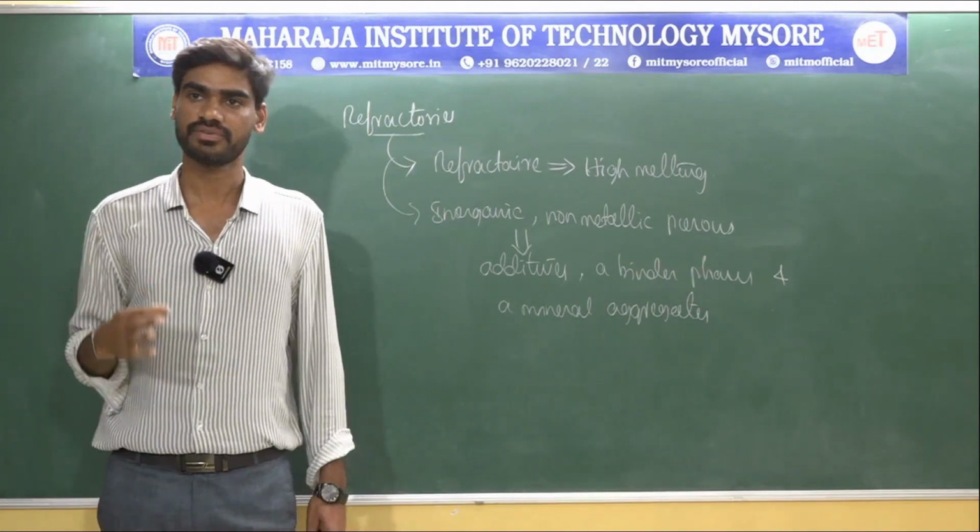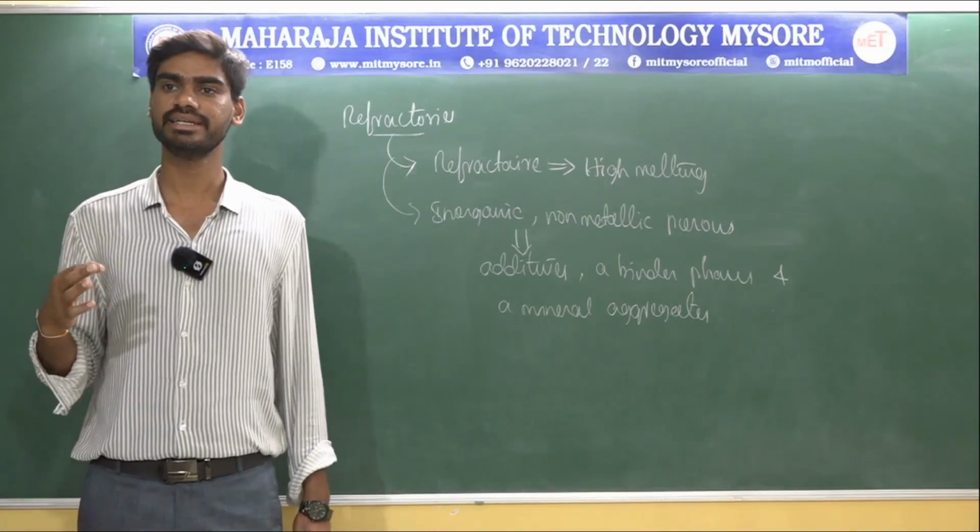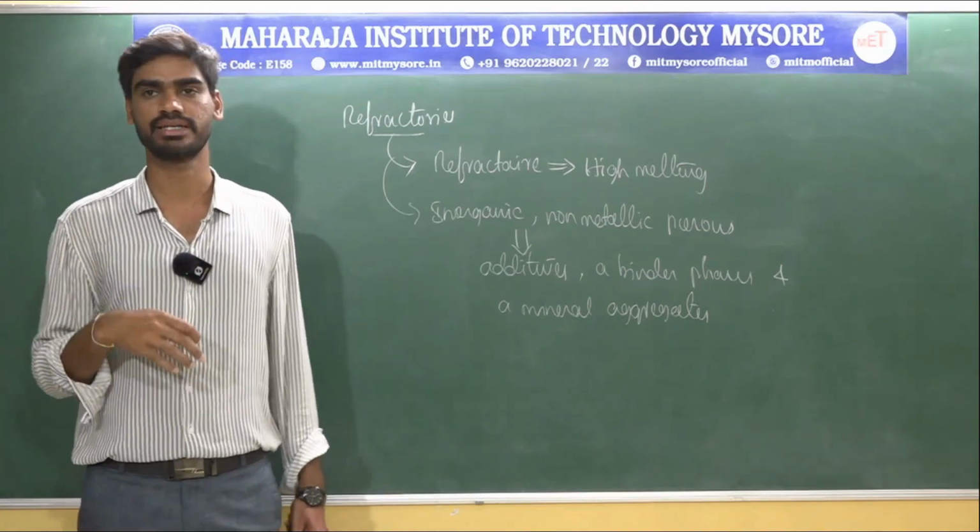Refractories serve as structural materials and maintain their mechanical function at high temperature.